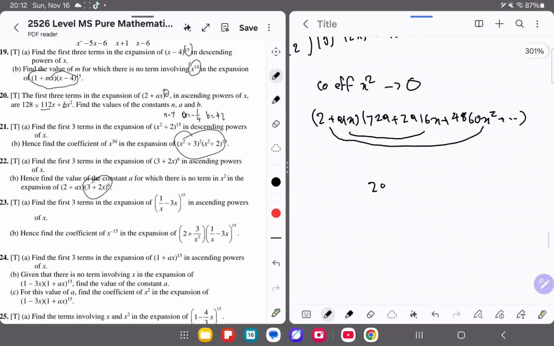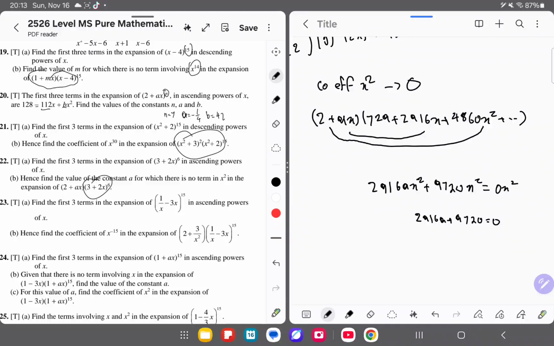Okay, so we get 2916ax squared plus 9720x squared, and this should equal 0x squared. No need to bother with the x squared, you get just 2916a plus 9720 is equal to 0.